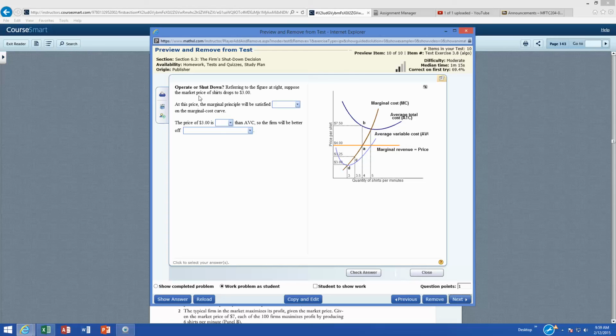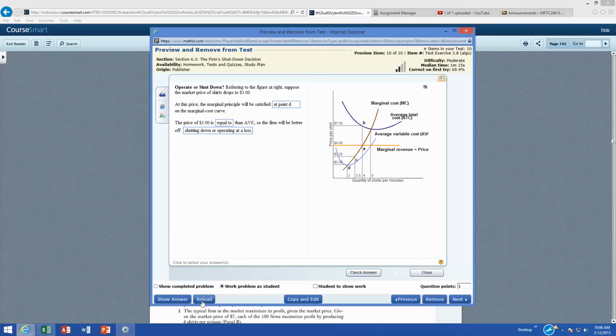Referring to the figure to the right, suppose the market price of shirts drops to $3. Here the market price is 4. If it goes to $3, ooh, that's way down there. At this price, the marginal principle will be satisfied at point D, where marginal revenue equals marginal cost. The price of $3 is equal to my average variable costs.